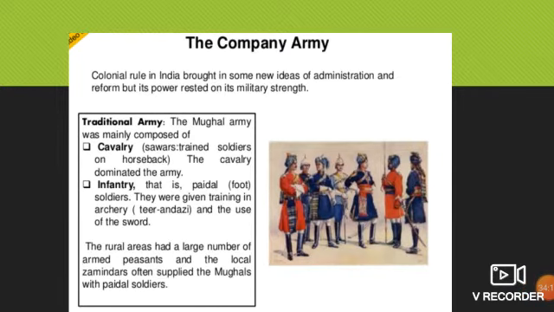The two courts: the first one is the criminal court, that is Fauzdari Adalat, and the civil court, that is Diwani Adalat. Criminal court means it is related to crime and so on. Civil court, Diwani Adalat, means small issues regarding property and money that will be solved in the civil court. Maulvis and Hindu Pandits interpreted Indian laws for the European district collectors who presided over the civil court.